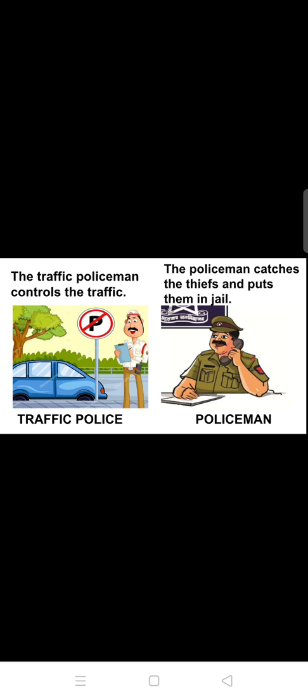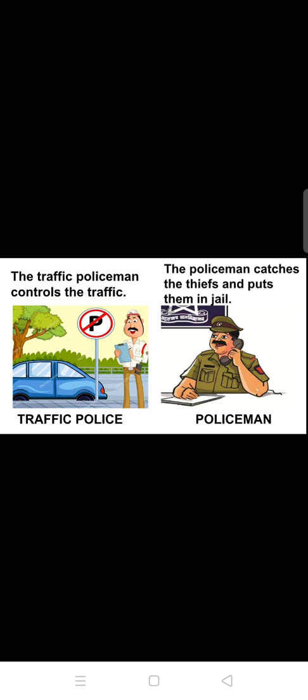Now we can see here two policemen. One is the traffic policeman and the other is the policeman. So what work does the traffic policeman do? The traffic policeman controls the traffic. When we are traveling on the road, at that time if we can see the traffic, so who clears the traffic? The traffic policeman clears the traffic. And if we have parked a vehicle in the no parking area, means where parking is not allowed, at that time the traffic police collects fine from us.